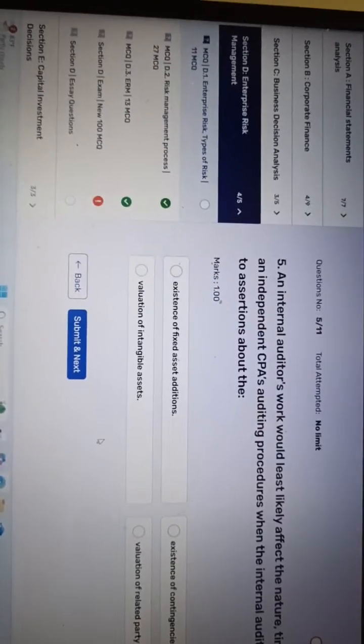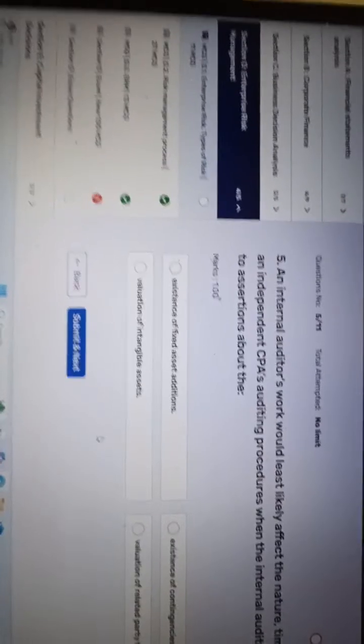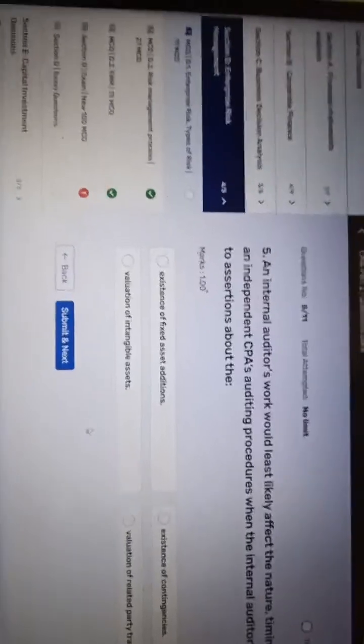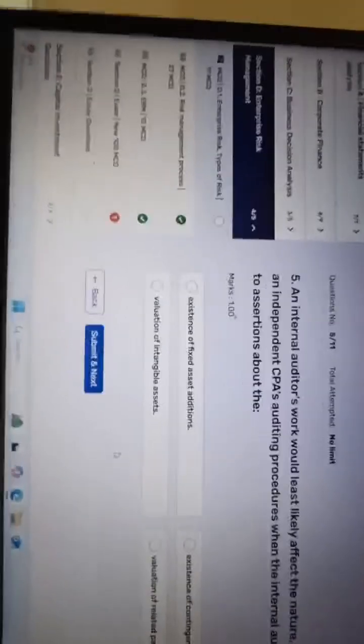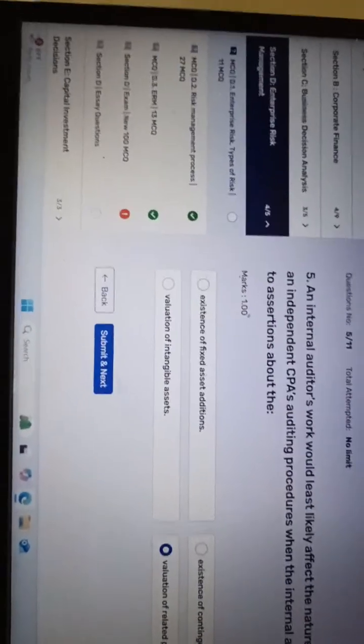In this case, the question is asking about the independence of the CPA auditing process. What is the work and its question is valuation of the related party transaction.